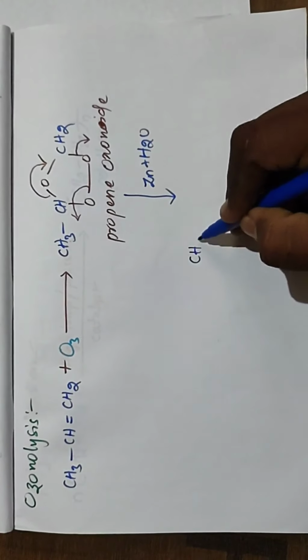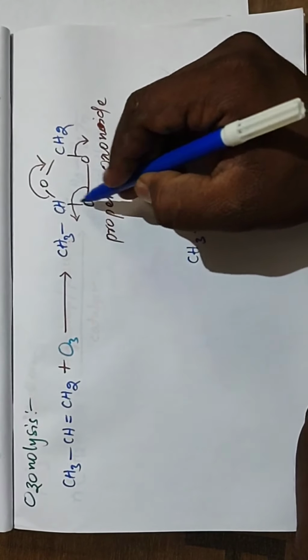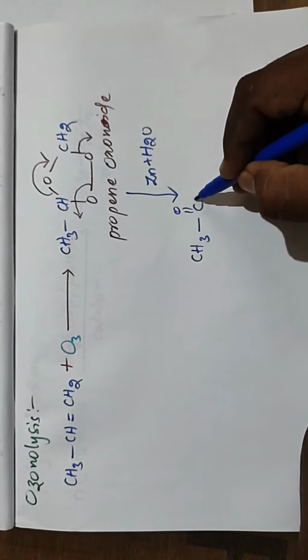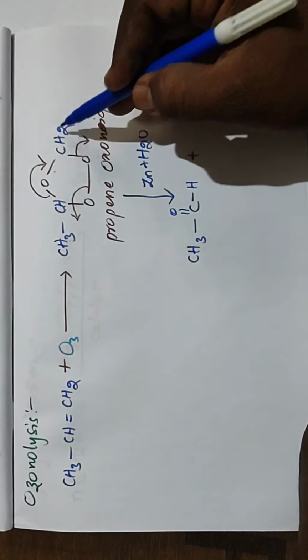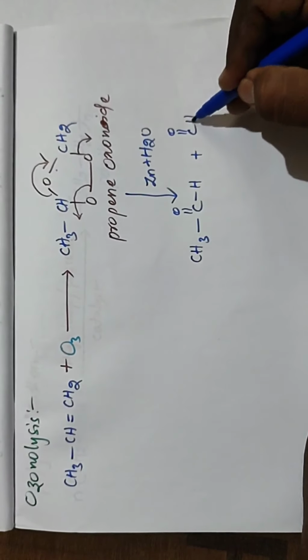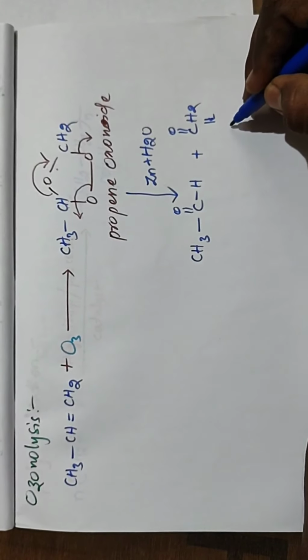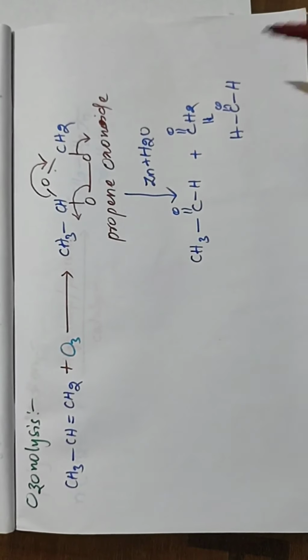We get CH3C double bond OH plus the remaining C double bond OH2, HC double bond OH.